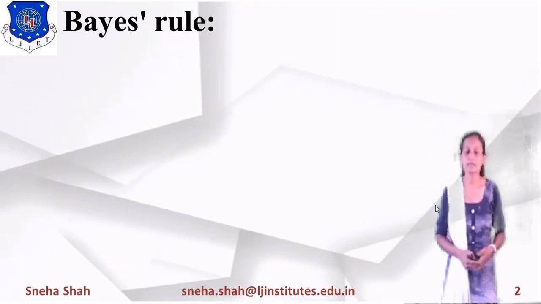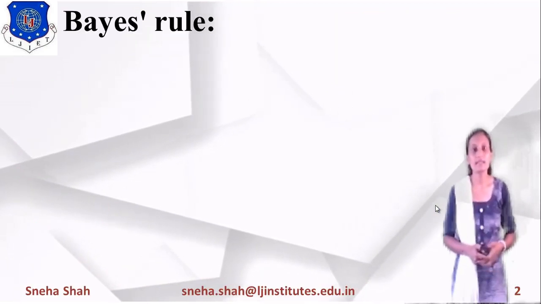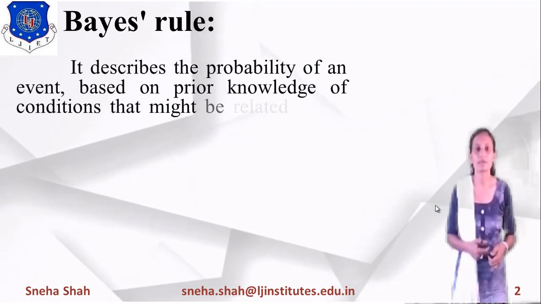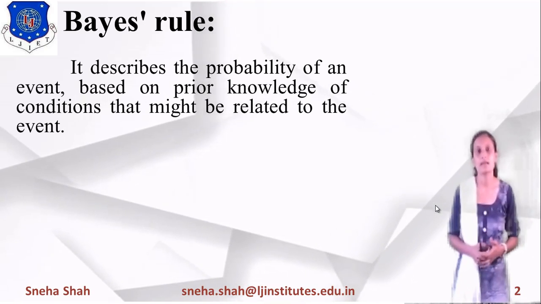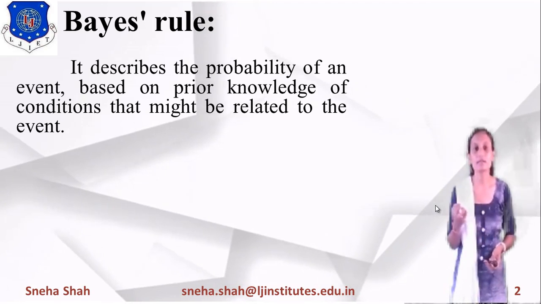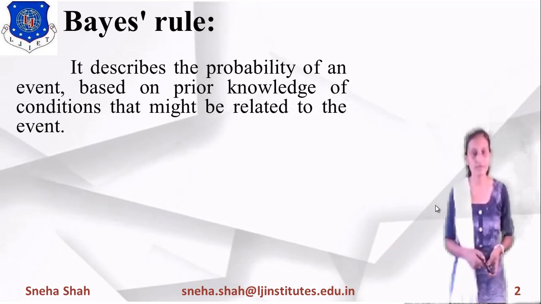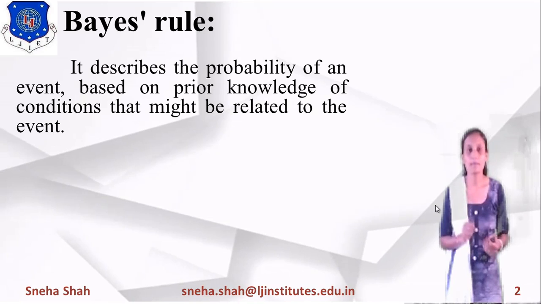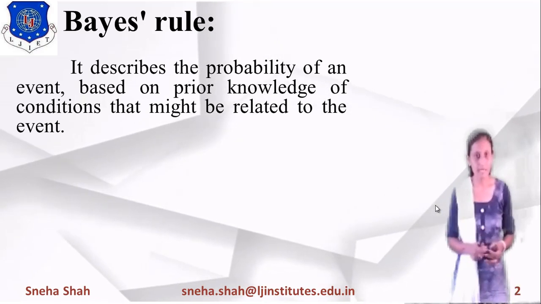Now first of all, what is Bayes rule and what is the basic requirement of Bayes rule? It describes the probability of an event based on the prior knowledge of conditions that might be related to the event. What is the meaning of this? If we are deriving the probability of occurrence of any event based on prior knowledge of some condition, then how can we find this probability? It will be defined by using this Bayes rule.